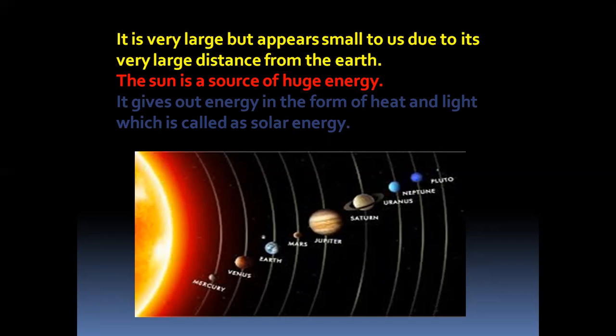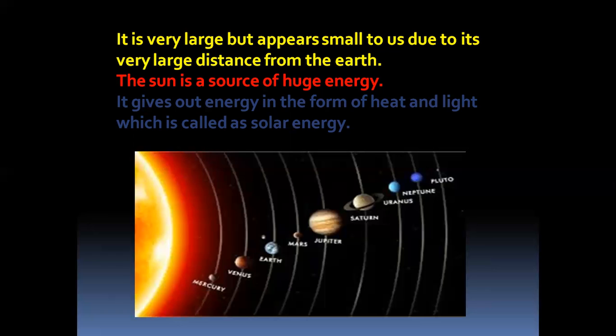All of you know this solar energy is used in many ways. Solar cookers, solar geysers are used. Solar cookers are used for cooking and geysers for getting hot water in our homes. Solar cells and solar batteries are used.